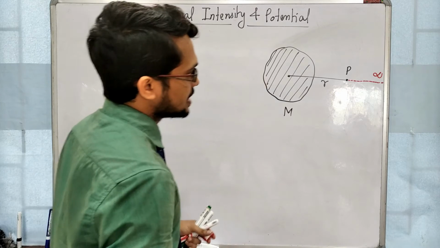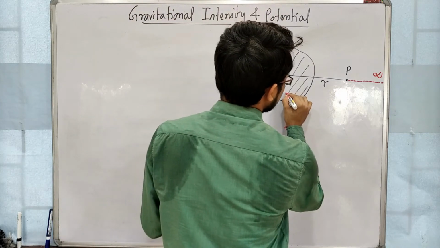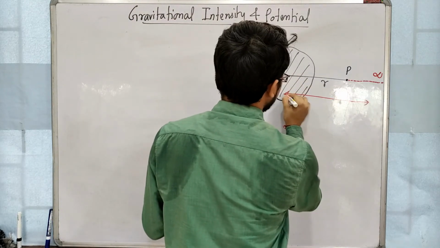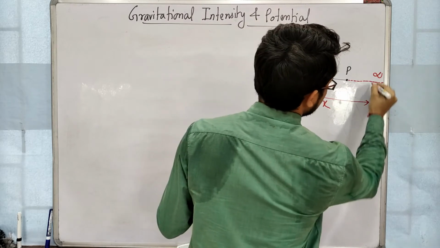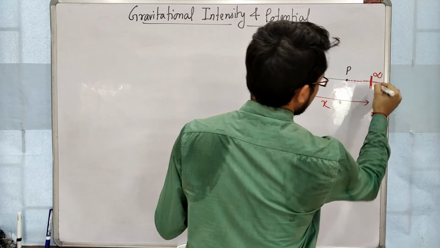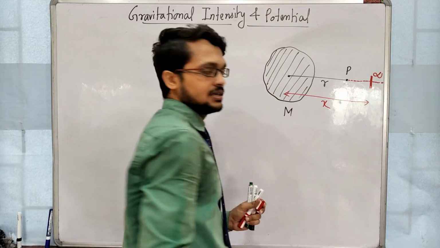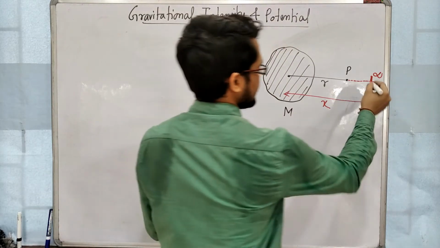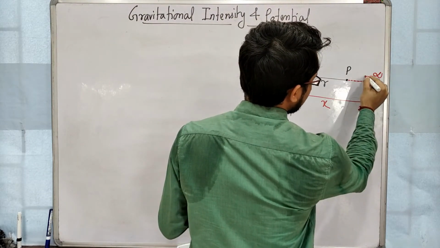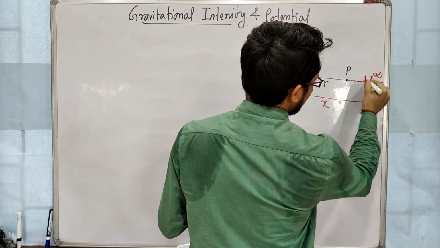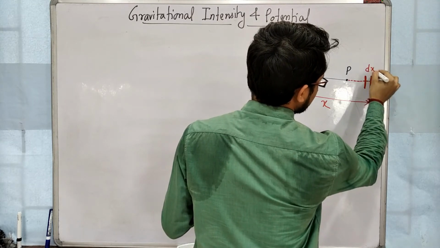So for this, first we will take a point at a distance x. Suppose this is the point. At this point the 1 kg mass has reached here. Then I am taking that object by a very small distance, that is dx.